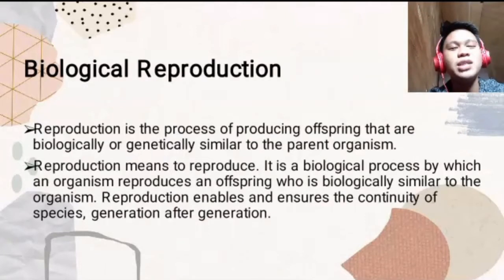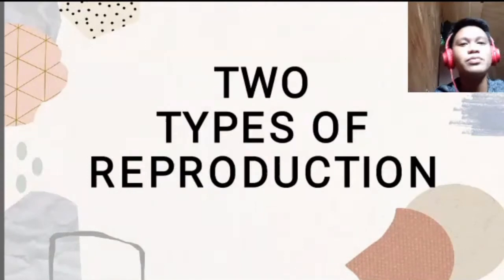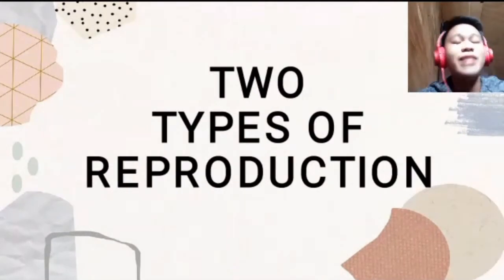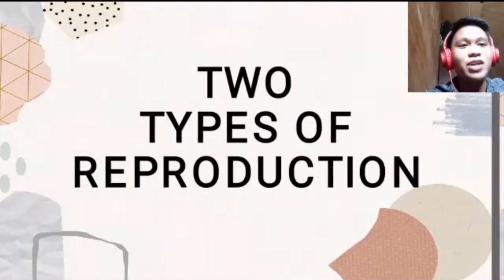Reproduction enables and ensures the continuity of species generation after generation. So it ensures the continuity of species because its kind will continue to produce the same organism. Now we have to understand that there are two types of reproduction. What are the two types?